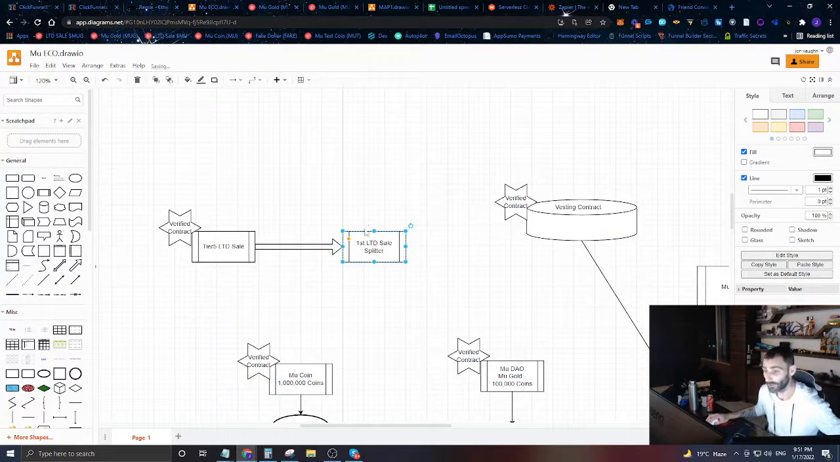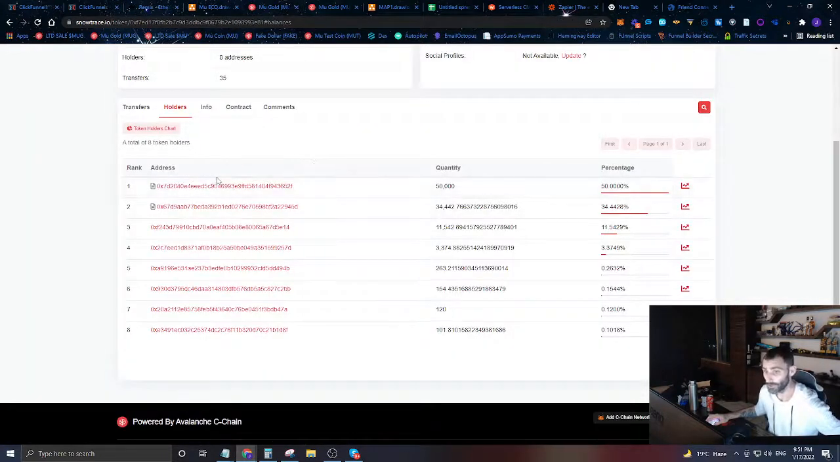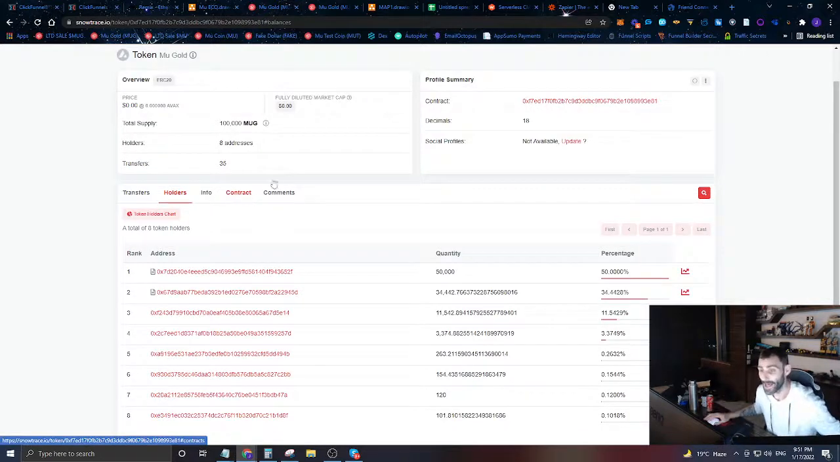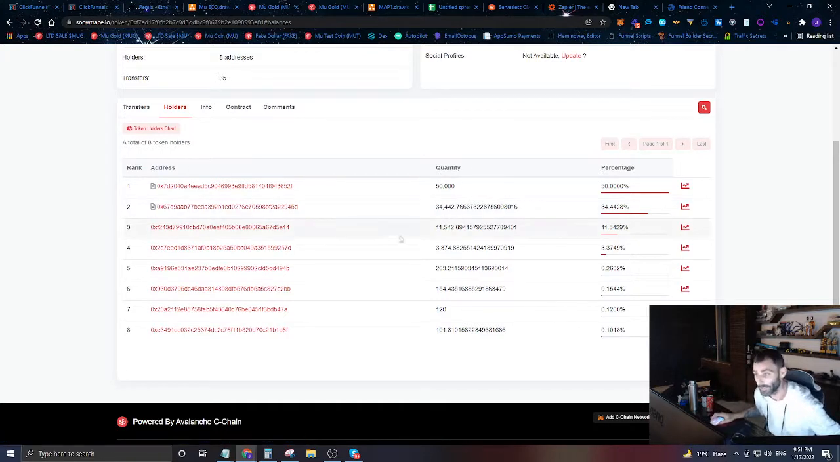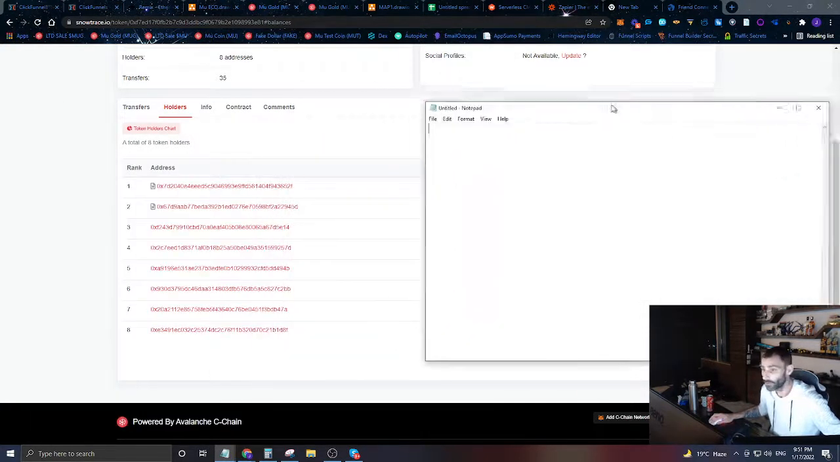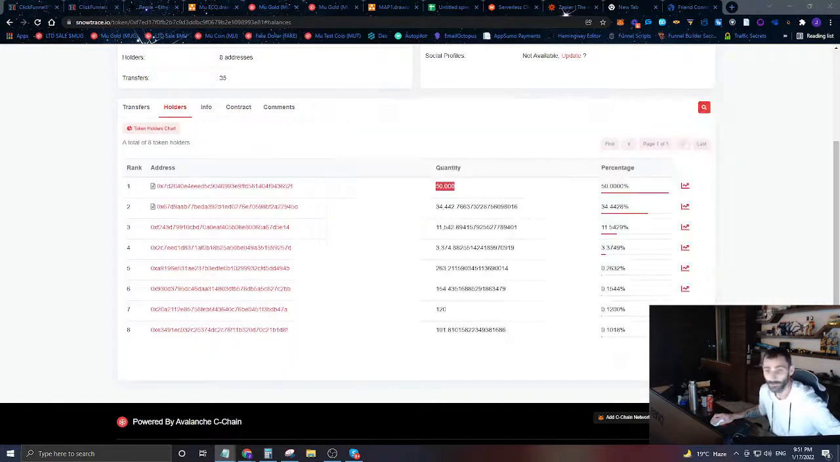And the people who are getting all the money are essentially going to be everybody who already has some mu gold right now. So if you already have some mu gold right now, you are going to essentially be getting a share of this money. How much money you are going to get is going to be a relative portion to how much mu gold that you have already. So what we're going to do right now is we're going to essentially create our list of people who are going to be getting this mu gold.